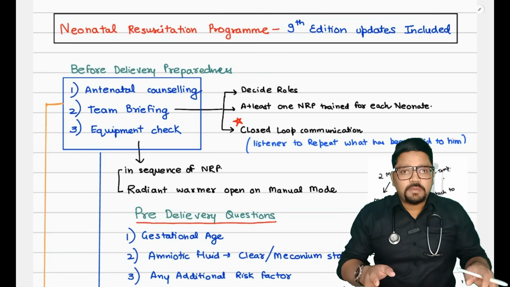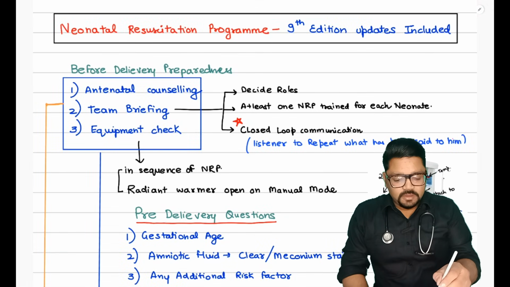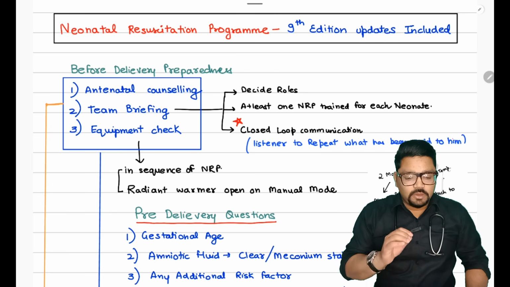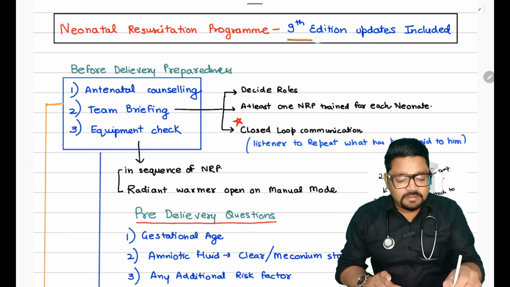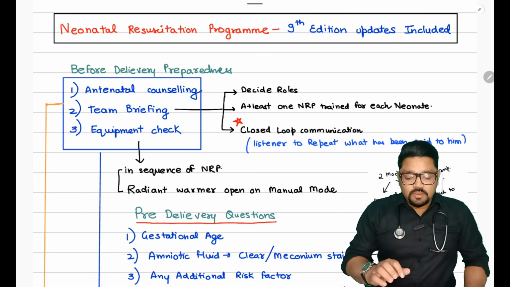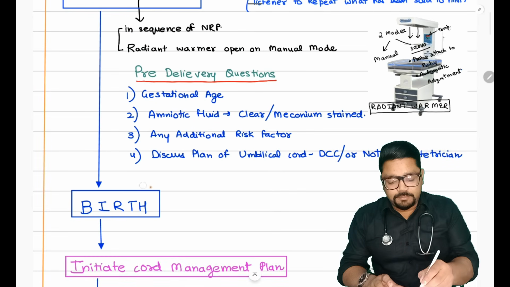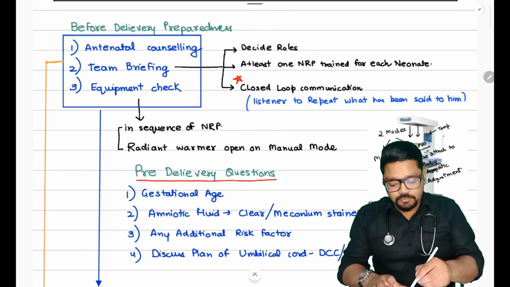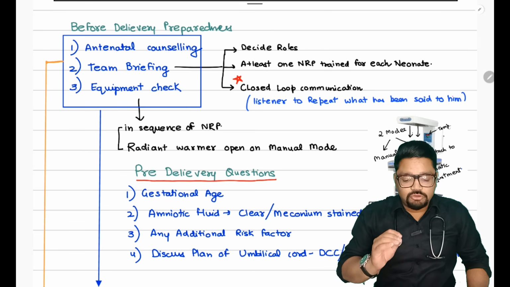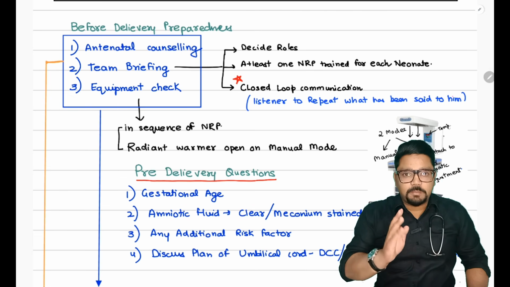So today's topic is NRP, that is Neonatal Resuscitation Program. I have tried to include the recent 9th edition NRP updates, which were released in October 2025. Okay, so NRP doesn't start at birth. NRP starts before birth. So before the birth of the baby, we have to ensure three pre-delivery preparedness steps.